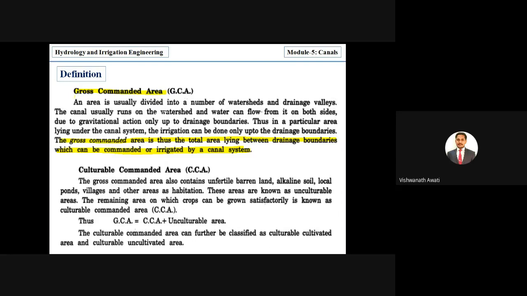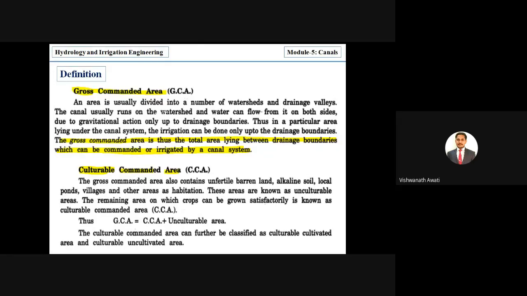Now we'll go for culturable commanded area. First, GCA and CCA, and the difference between these two. Gross means total. Culturable means the agricultural area. Gross area is all area, but here we only consider how much you can irrigate, or which land is good for agriculture.